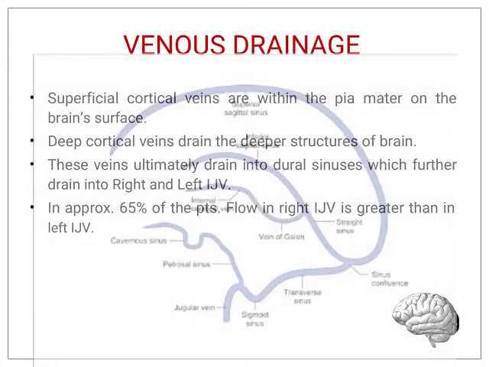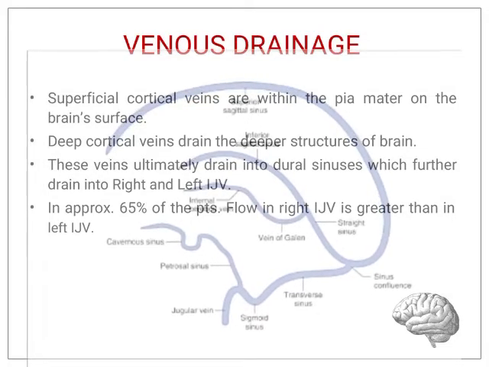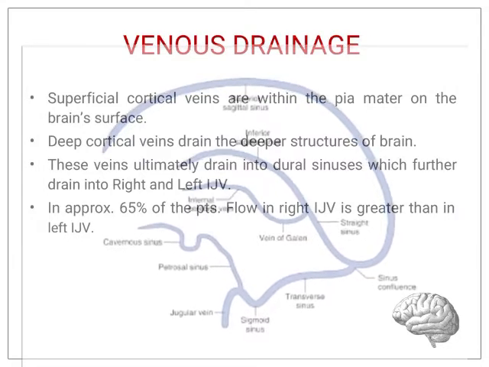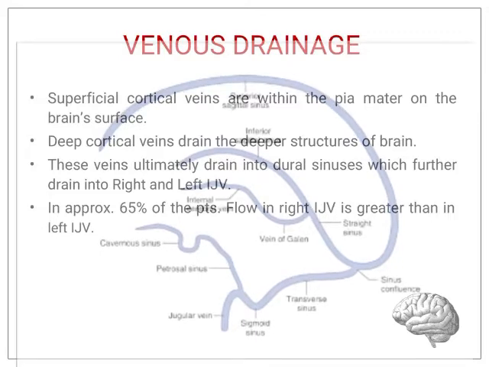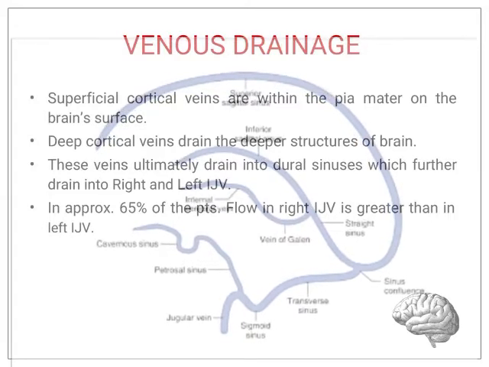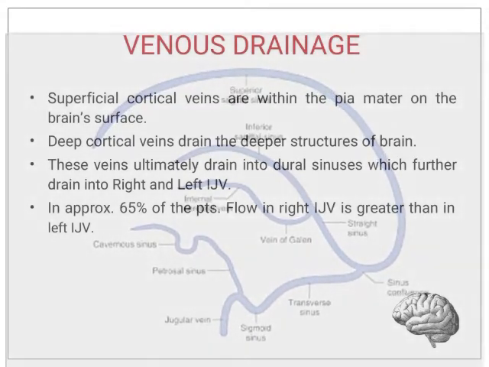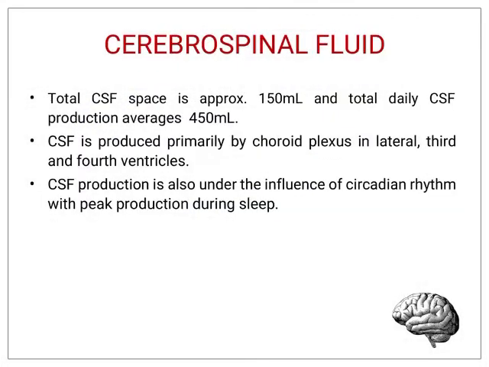Superficial cortical veins are within the pia mater on the brain surface. Deep cortical veins drain the deeper structures of the brain. These veins ultimately drain into the dural sinuses, which further drain into the right and left internal jugular veins. In approximately 65% of the patients, flow in the right internal jugular vein is greater than in the left internal jugular vein. The next topic we will study is cerebrospinal fluid.